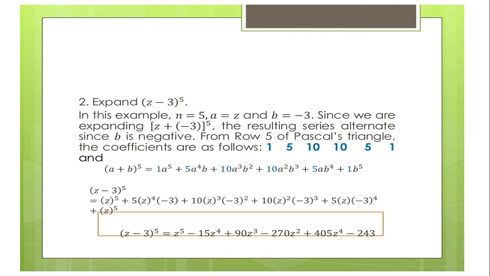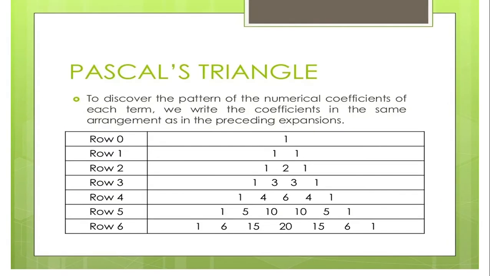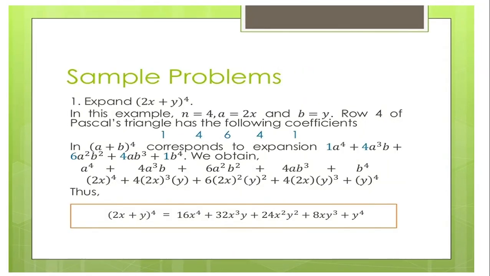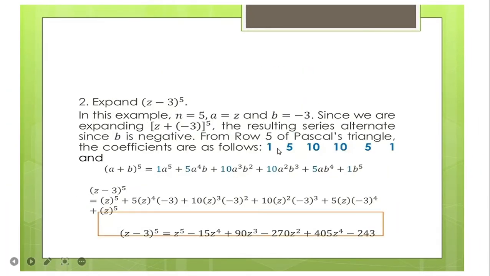Okay? So since we are expanding z plus negative 3 to the power 5, so adto ta magpili sa row number 5. And ang imong row number 5 is here. Na kay 1, 5, 10, 10, 5, 1. So 1, 5, 10, 10, 5, 1. So imo na siya ibutang diri.